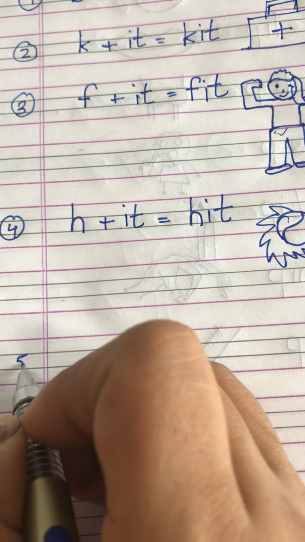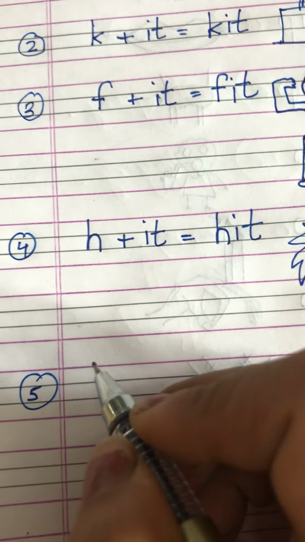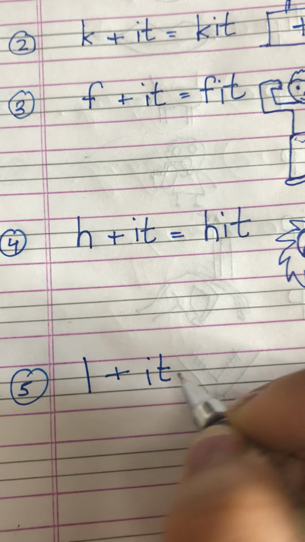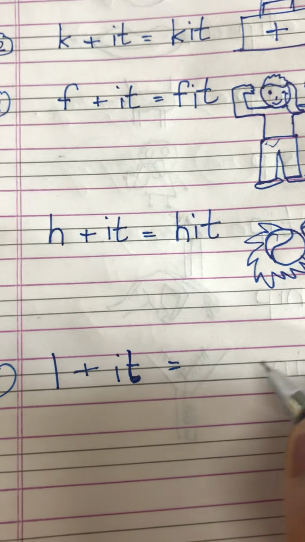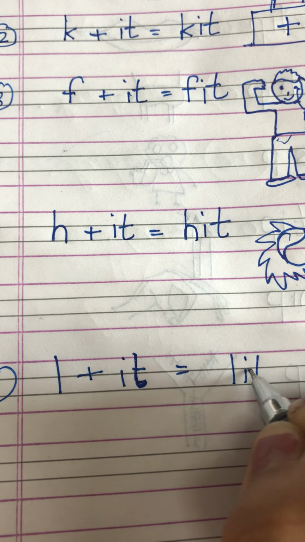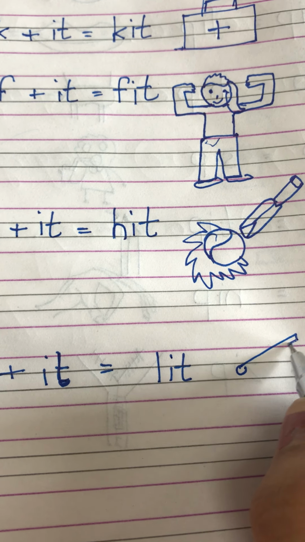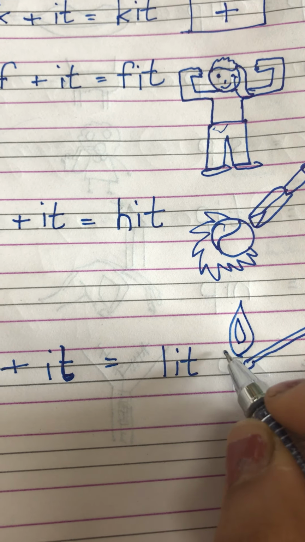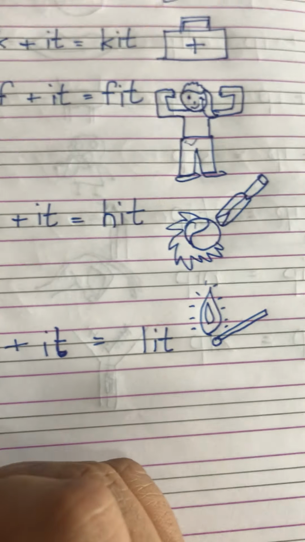Now move on to number 5. Our number 5 is lit, which means lighting. Write down l plus it is equal to lit. Now I am making a matchstick here. So this is lit.